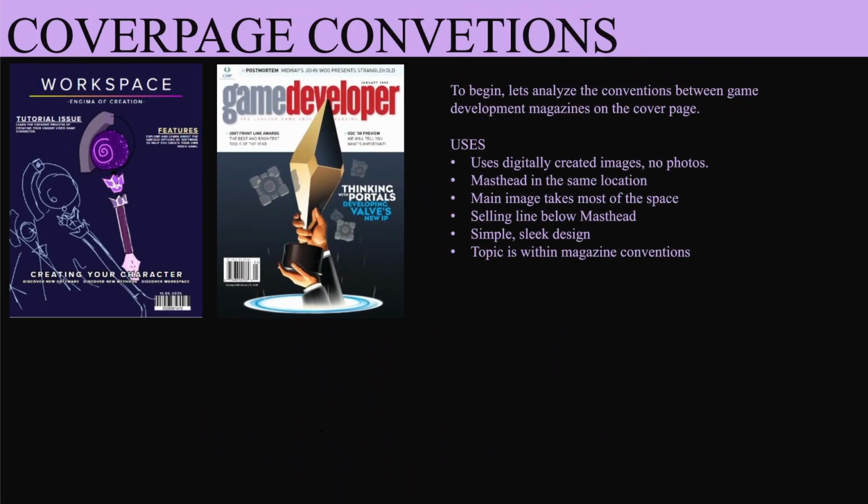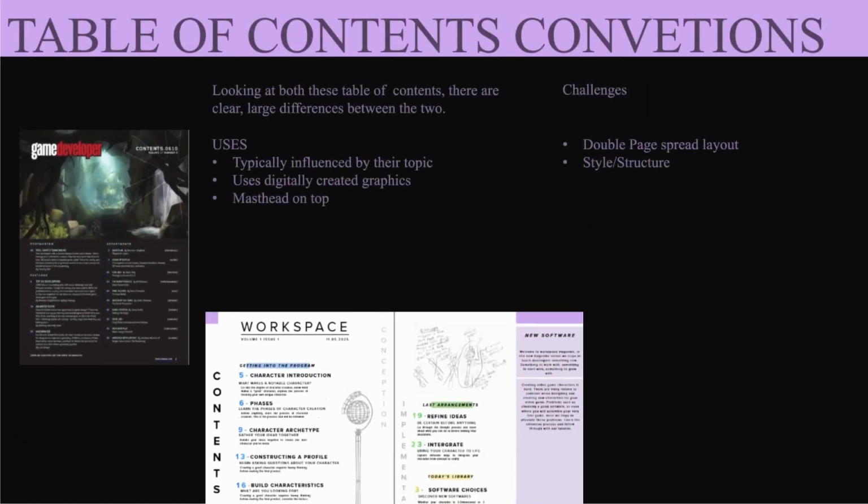To begin, let's start with the cover page conventions. Typically, the masthead sits at the top of the page. Sitting near it, both the selling line and the date line sit there, with a simple, sleek design having the main image take up most of the space. Topics are different between the two, one covering a game and the other featuring a tutorial. Both fit within the conventions that game development magazines follow, as even another magazine, Wireframe magazine, issued a tutorial where they went through the process of creating a first-person shooter.